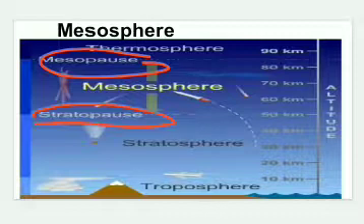Only 1% of air is present in this layer of the total atmospheric air. So of the total atmosphere, only 1% is found in the third layer, that is ionosphere or mesosphere. The top of the mesosphere, called mesopause, is the coldest part of the earth's atmosphere. In mesopause, the temperature recorded is almost minus 90 degrees Celsius. So temperature up to minus 90 degrees Celsius has been found in mesopause. Jets and balloons don't go high enough in this layer.